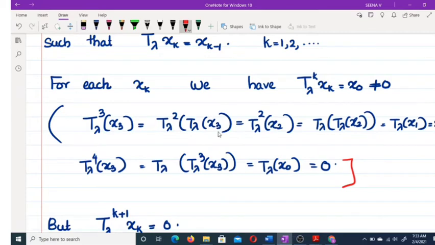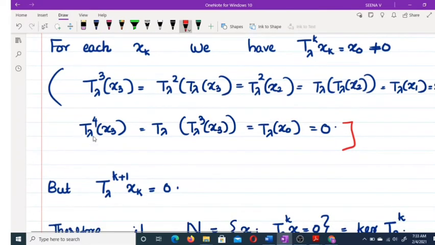Now T lambda of x3 is x2, therefore T lambda squared of x2, and this is T lambda of T lambda of x2. T lambda of x2 is x1, therefore T lambda of x1 is equal to x naught. So T lambda cubed of x3 equal to x naught. If you proceed like this, T lambda raised to 4 of x4 equal to x naught. In general, T lambda raised to k of xk equal to x naught. But we have assumed x naught not equal to 0.